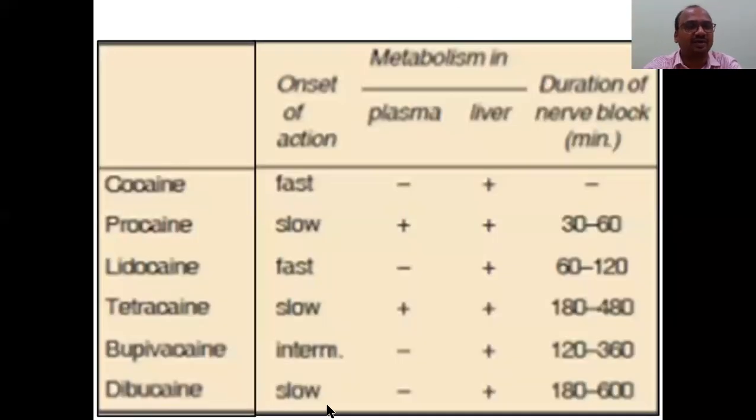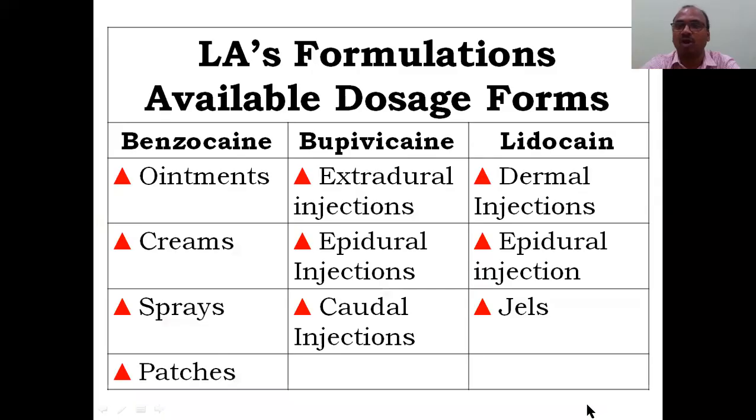Okay, like that. Here you can see some of the durations of action. See here, nerve block with procaine and lidocaine lasts 30 to 60 seconds here. Here you can see dibucaine, 600 minutes, nearly 10 hours. This area will be blocked. Dibucaine means this area loses sensation for 10 hours, like tetracaine and bupivacaine. And here the onset of action also: it is quick, you will lose the sensation quickly here. It is slow, it is fast, it is slow, it is intermediate, and it is slow, but it is longer, the duration of the blockage of the nerve.